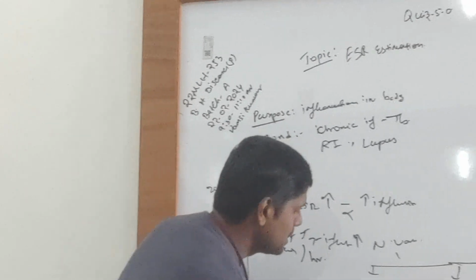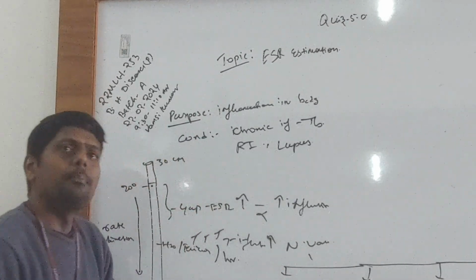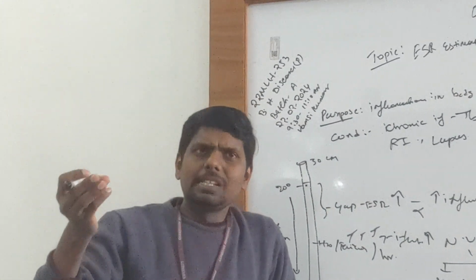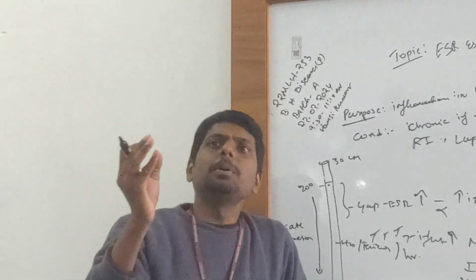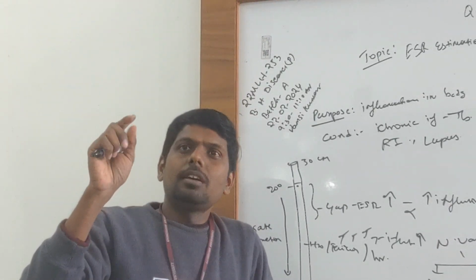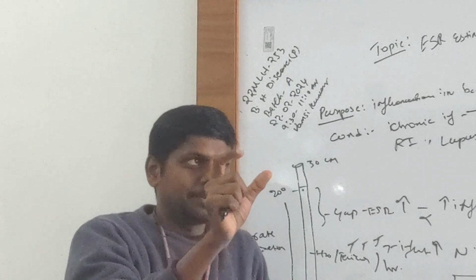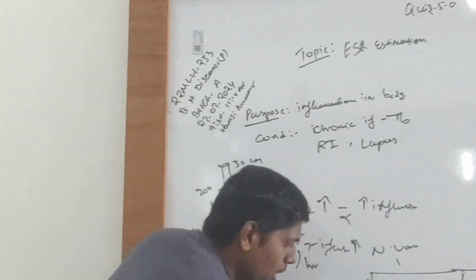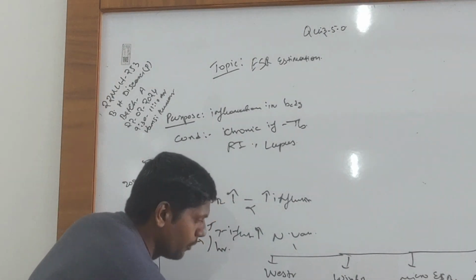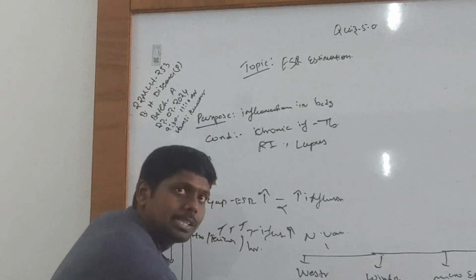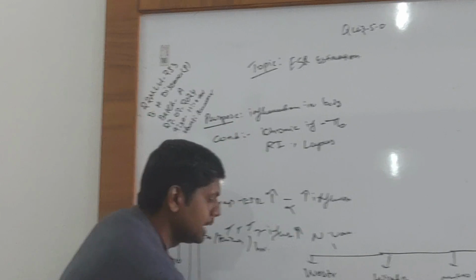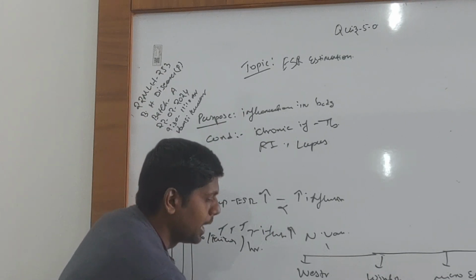Since males have comparatively more red blood cells, what will the ESR value be? It will be comparatively less in males: 0 to 7 mm per hour in males, whereas in females it is 0 to 15 mm per hour.